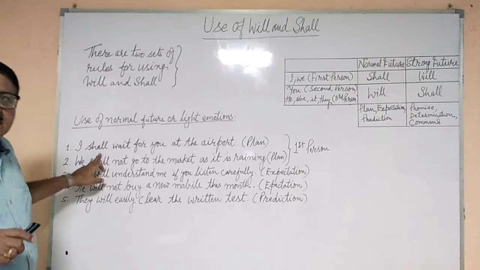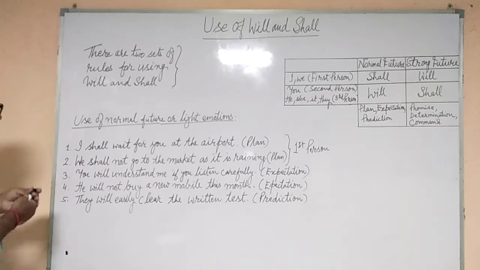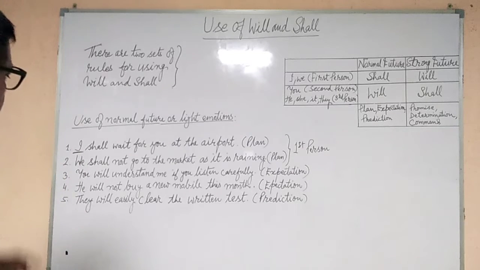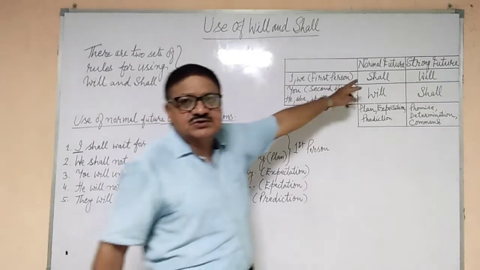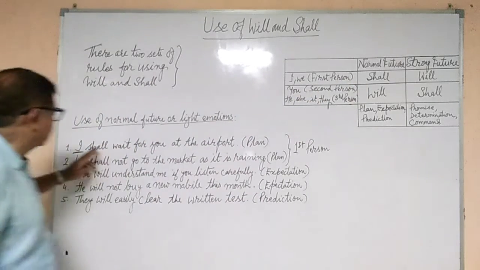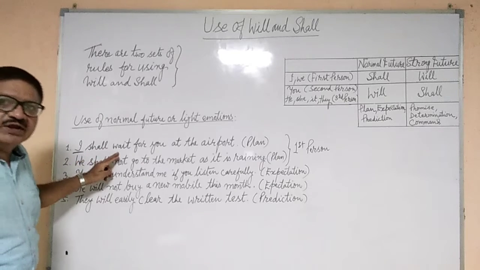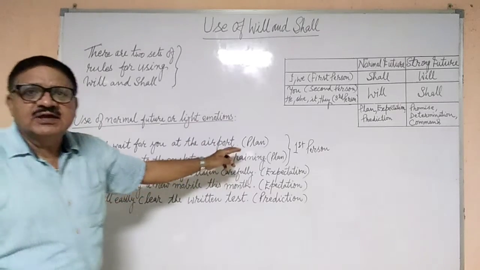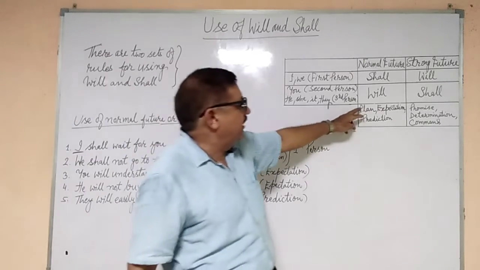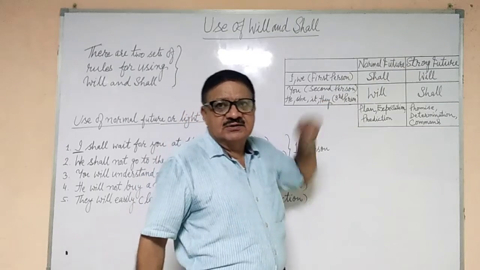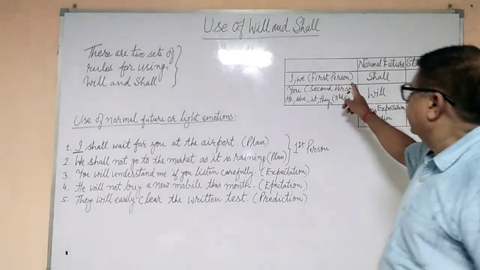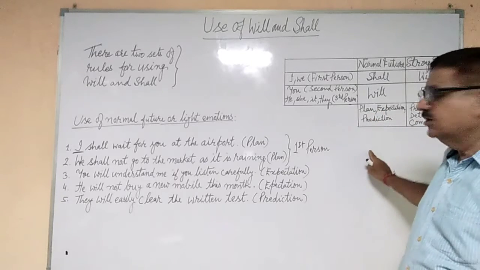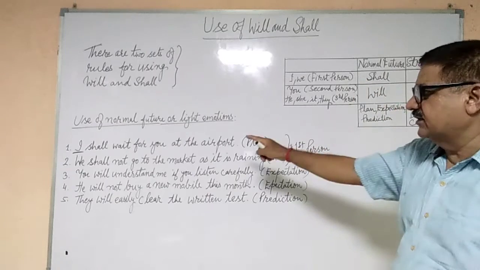Now if it is first person, we have used here I. If it is I, first person, in that case we use shall as per the rule. So we have used here: I shall wait for you at the airport, and that is a plan. If it is a plan, we have to use shall because we are making a plan here. As per the rule, for plan, expectation and prediction, we have to use shall in first person.